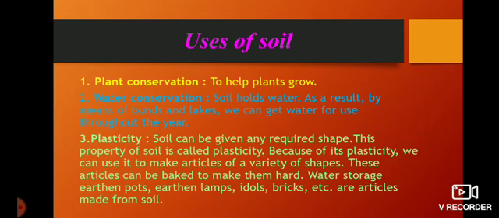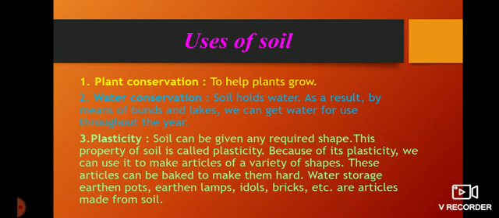Now, uses of soil. What are the uses of soil? This question will be asked to you all, so please go carefully through it. Let us start with uses of soil. Plant conservation: soil is useful to help plants grow. If soil is not there, will plants grow? Of course not. So this is the use of soil, plant conservation, meaning to help plants grow.